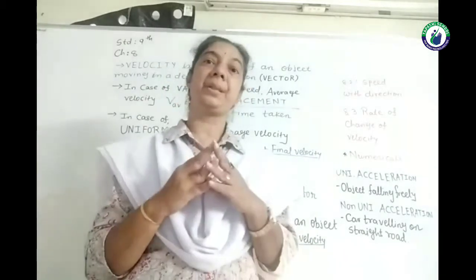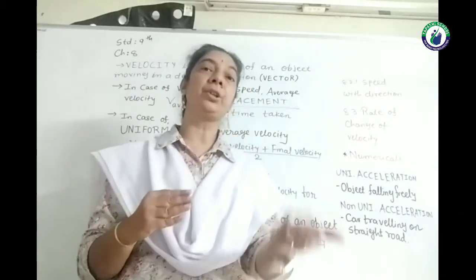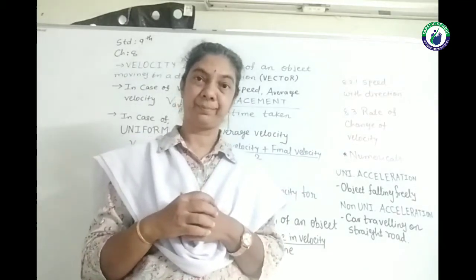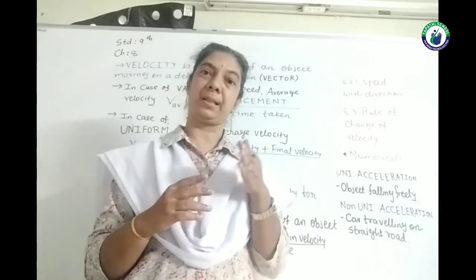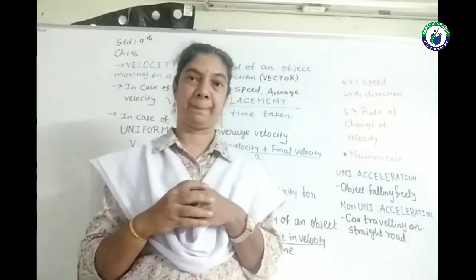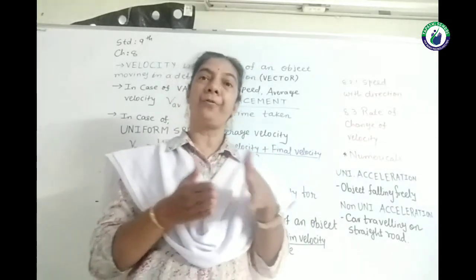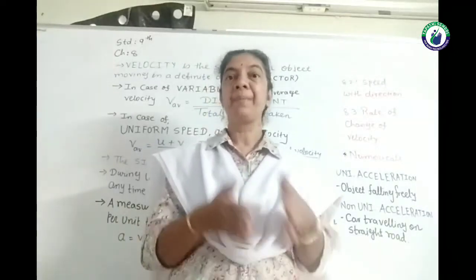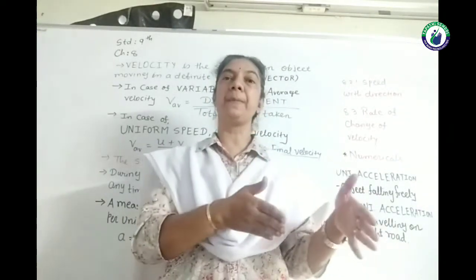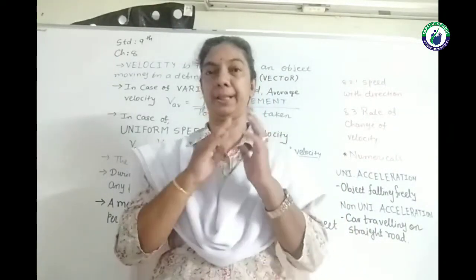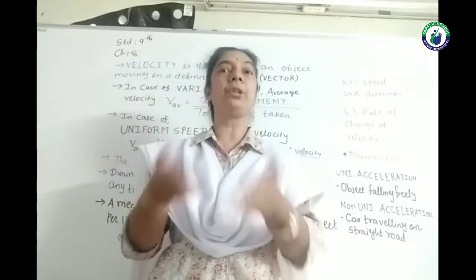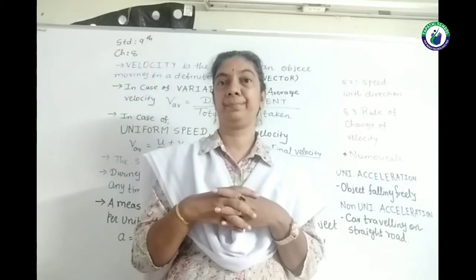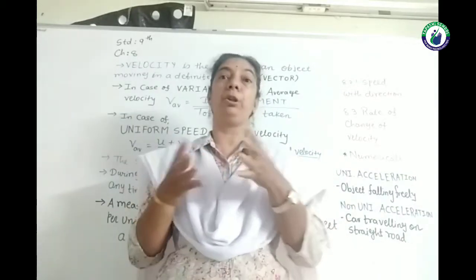Now what happens if this velocity is also changing? Remember that first we had discussed distance and displacement. The rate of distance is speed and the rate of displacement is velocity. Now if this velocity is also changing, it may be uniform also.